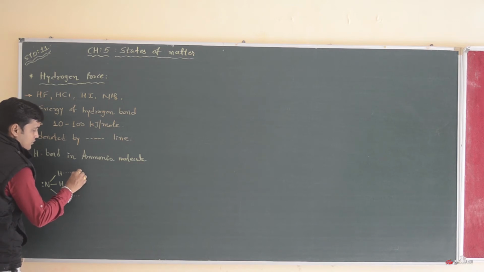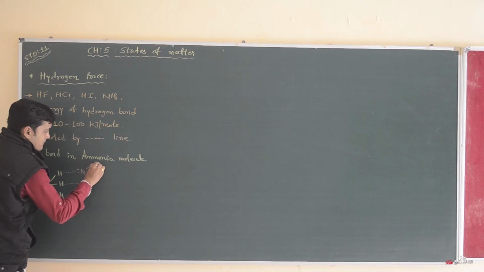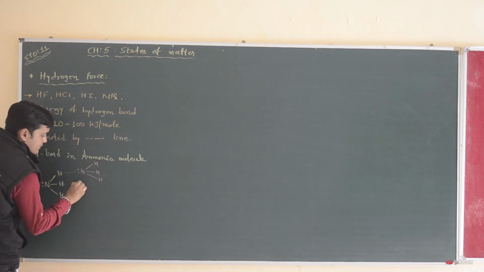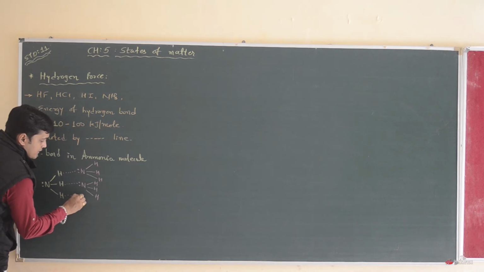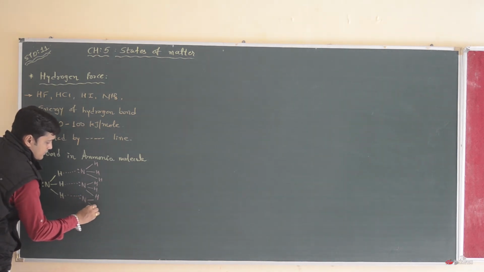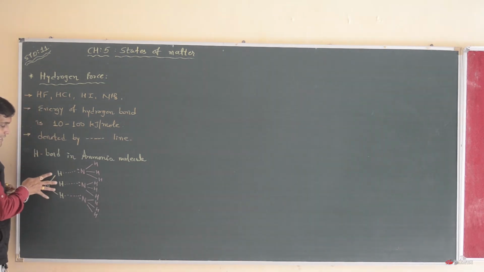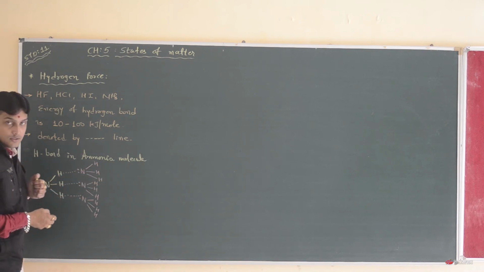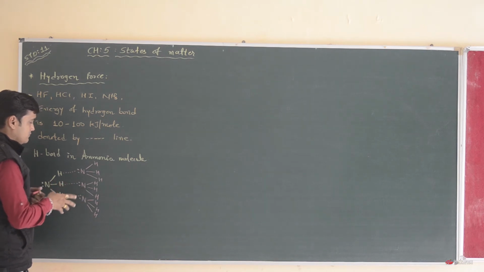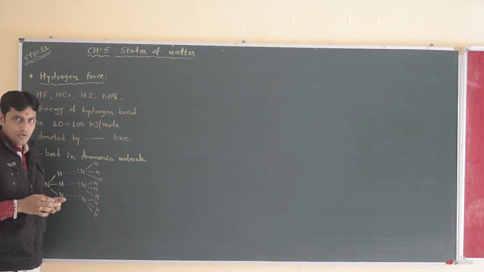So another ammonia molecule will join in this manner. Again another hydrogen bond will form, then again nitrogen with 3 hydrogens. These 3 hydrogens will form 9 hydrogen bonds, then again form 27 hydrogen bonds. So this type of hydrogen bond will occur in all these molecules.